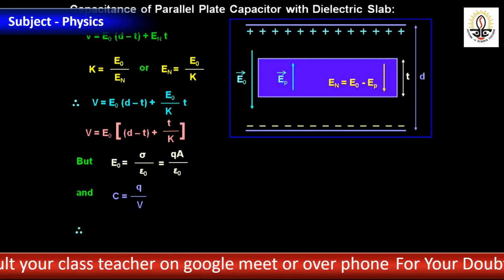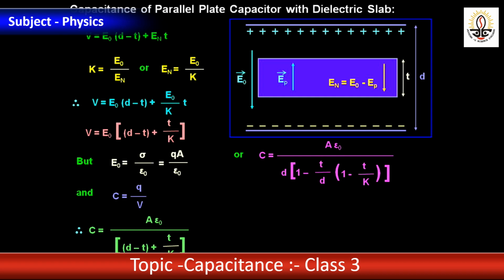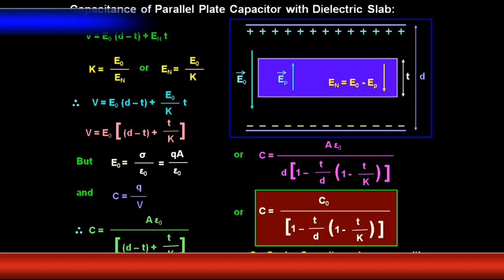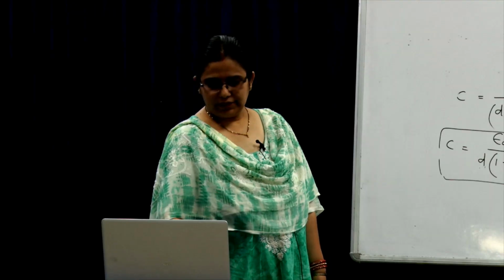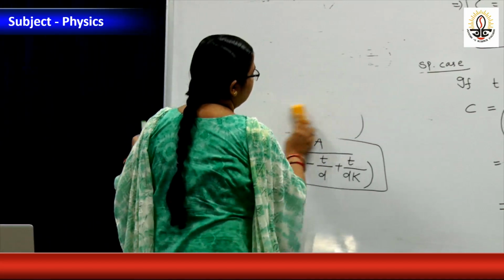C equal to Q by V, put the value of V. Epsilon 0 A by D is the capacitance of a capacitor filled with air. C0 means here Ca, the capacitance of a capacitor filled with air. The capacitance increases with the introduction of a dielectric slab. Next we will go for the combination of capacitors. Before that, just a small problem.